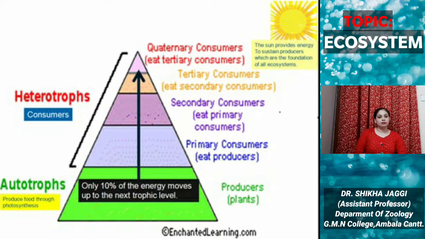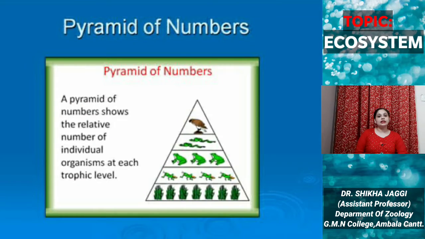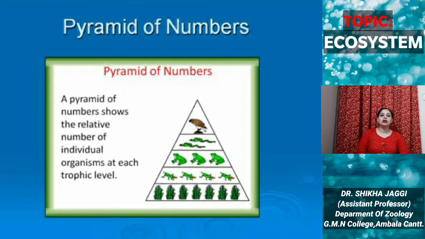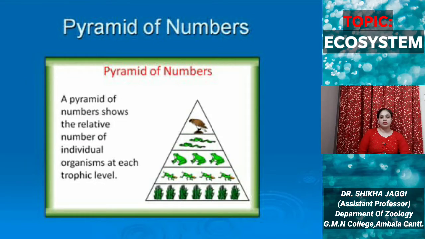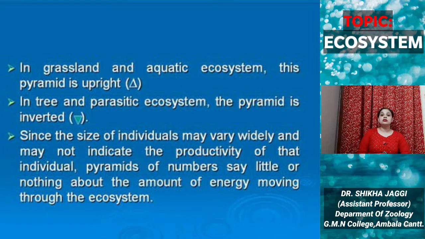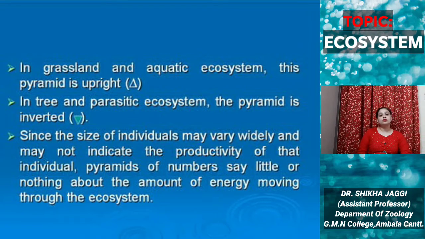Coming to the pyramid of numbers. The pyramid of number takes into consideration the relative number of individual organisms at each trophic level. So here we count the number of producers, primary consumers, secondary consumers, tertiary consumers, and quaternary consumers, and accordingly we plot a pyramid. In a grassland and aquatic system, this pyramid is upright, that is, the number of producers is highest, and as we move towards the next trophic level, the number goes on decreasing.